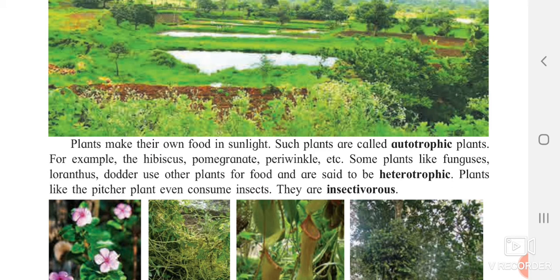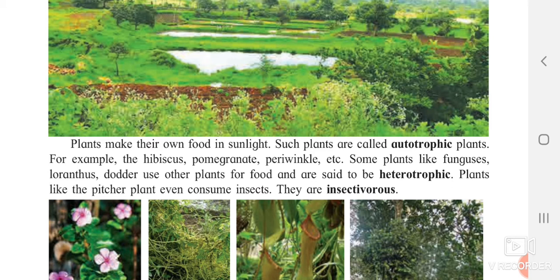But the plants which are dependent on others for food, for example, some plants use other plants for food. They are present on other plants' stems. They are absorbing their particular nutrients. They are only present on other plants. Such plants which are dependent on others are said to be heterotrophic plants. Autotrophic means what? They are preparing their own food. Heterotrophic means what? They are dependent on others for food.